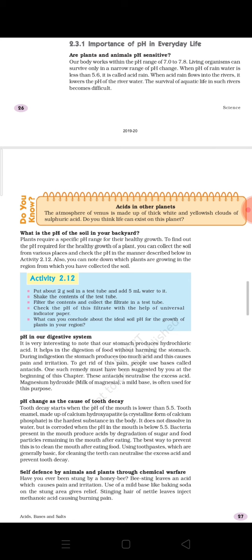So that is why, when the pH value becomes lower than 5.6, it is said to be acid rain, and it is causing a lot of problems. It has very harmful effects on all living organisms, especially aquatic animals, as this acid rain gets collected in water bodies like rivers, lakes, etc. In this topic they have not given so much detail about the reason for acid rain, but let us talk about the reason as it is related with chemistry.